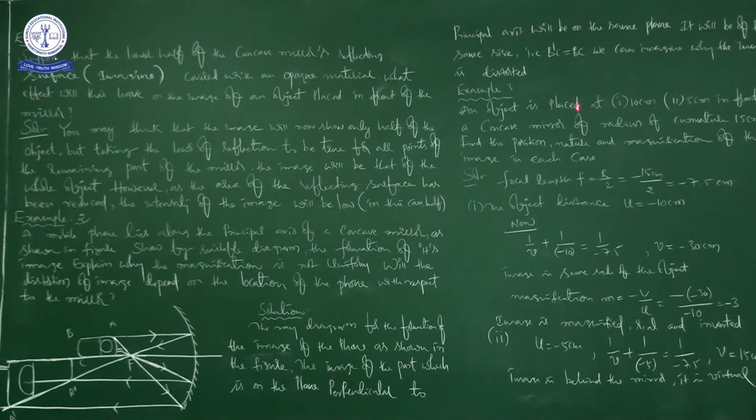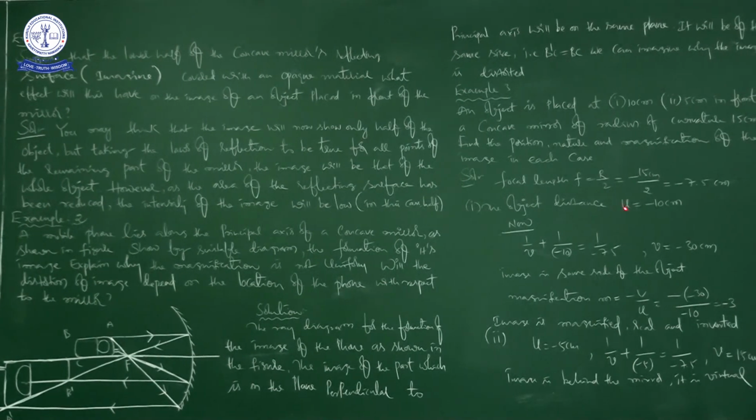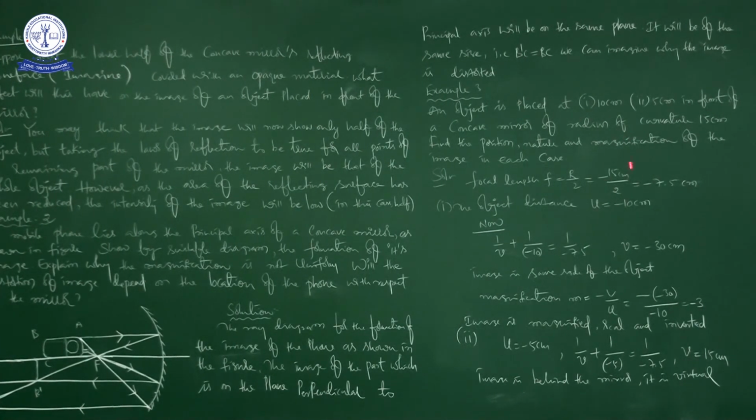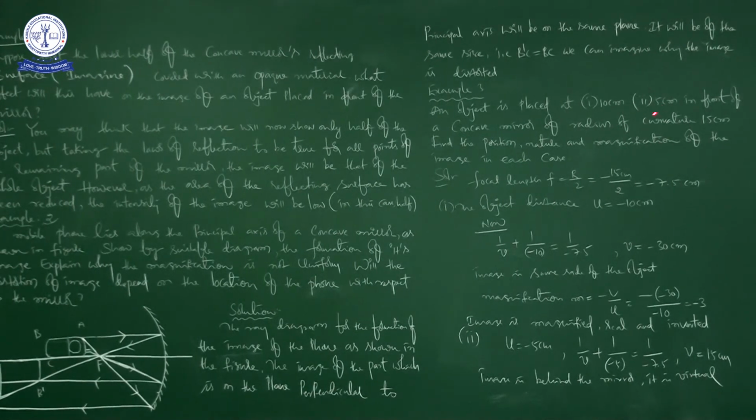centimeters. So when I am reading these two lines of information, you have to imagine what is a concave mirror, what is the front of the concave mirror and what is the back of the concave mirror, what is the reflecting surface, what is the rough surface, and what is meant by radius of curvature, what is the object distance. All this I have to imagine. Right. Next, find the position, nature and magnification of the image in each case. Each case means in case of 1 and in case of 2. Right. Now we are going to solve this problem.